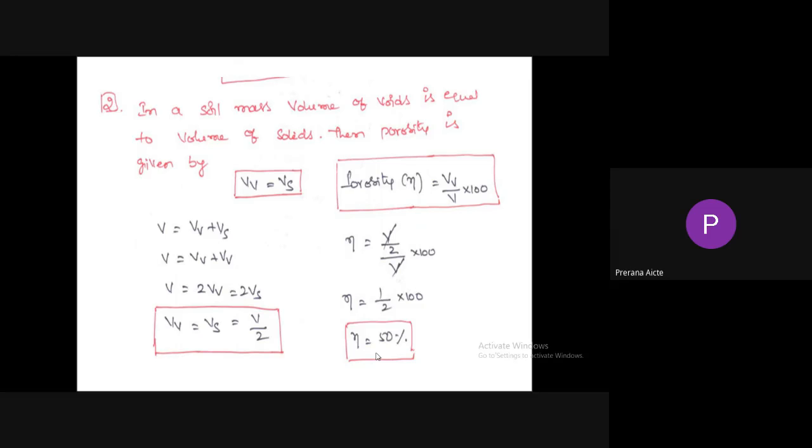So porosity is equal to volume of voids divided by total volume. So volume of voids is equal to V by 2 divided by total volume. So VV gets cancelled, half into 100, porosity is equal to 50%.